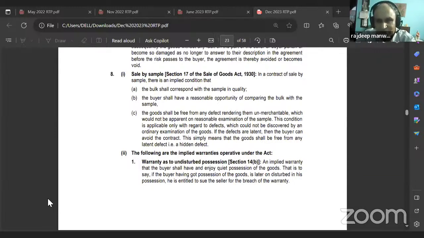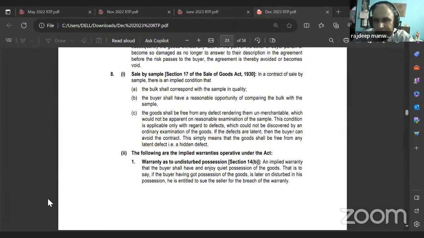A, the bulk shall correspond with the sample in quality. So if you're selling 900 kgs of rice, at least 895 kg should be the same as the sample, correct? B, the buyer shall have a reasonable opportunity of comparing the bulk with the sample. C, the goods shall be free from any defect rendering them unmerchantable, which would not be apparent on reasonable examination of the sample. This condition is applicable only with regard to defects which could not be discovered by an ordinary examination. We had done so many cases for that also, where you cannot discover the defects by ordinary examination.